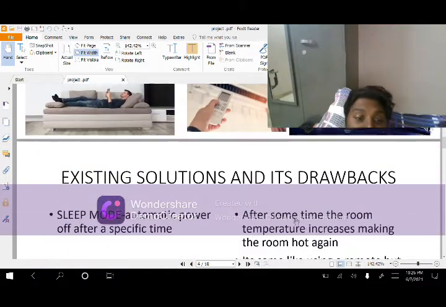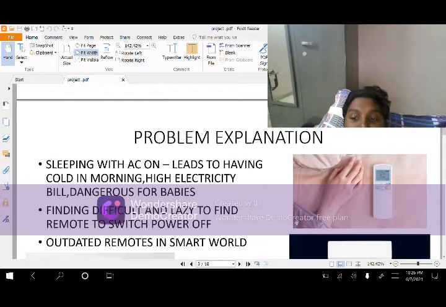So basically what I do is automate my AC so that the power automatically gets turned off and on.